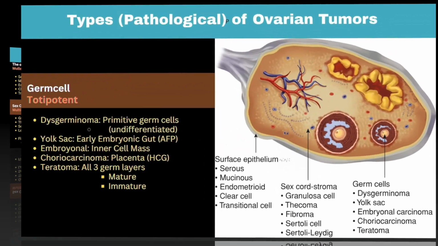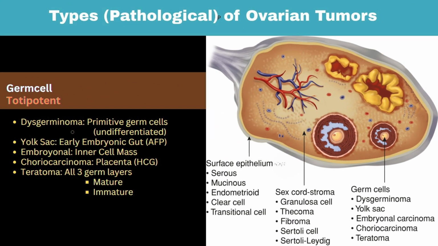If it is clear till now, let's move on to the third cell type, which is the germ cell or the oocytes. Germ cells are totipotent. That means, as you can imagine, they can grow into any body cell or even the placental tissue. If the tumor cells become like primitive germ cells and remain undifferentiated, they form dysgerminoma.